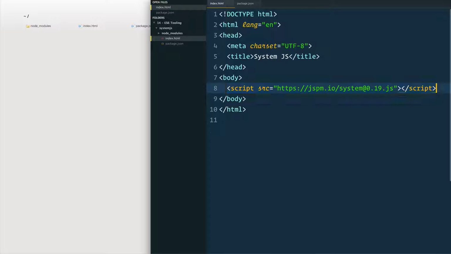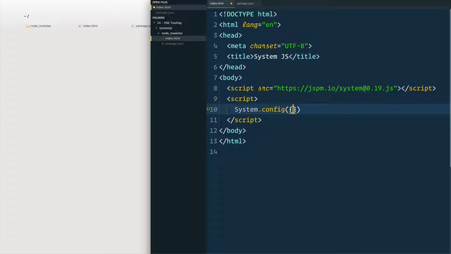We've loaded up JSPM, and then we're going to give ourselves a script tag. The script tag is just going to do two things. First, it's going to configure SystemJS, and then it's going to enter our entry point, which we'll create in a second. So we'll say system.config, and then the system config takes an object, which is just a transpiler, and we are using Babel, so you just pass it Babel.